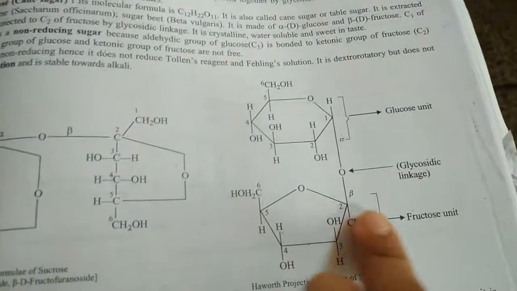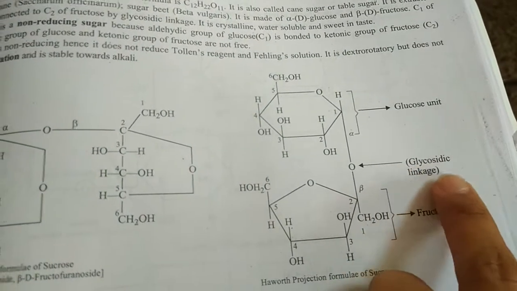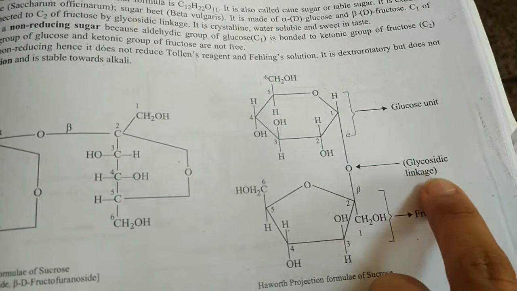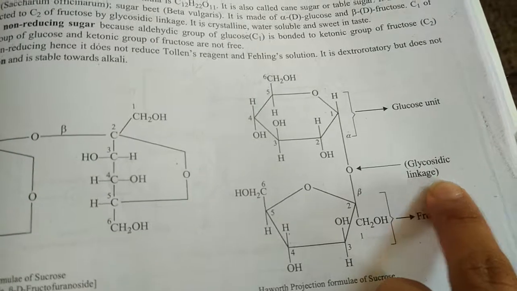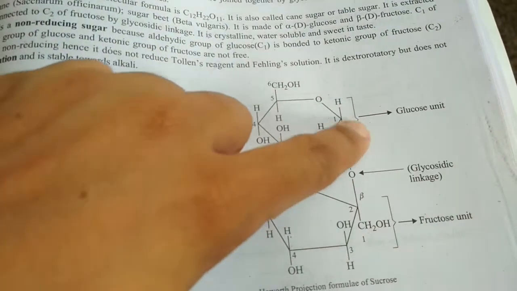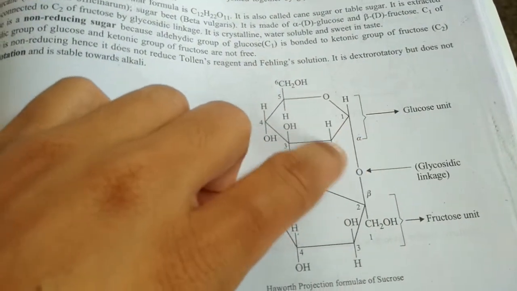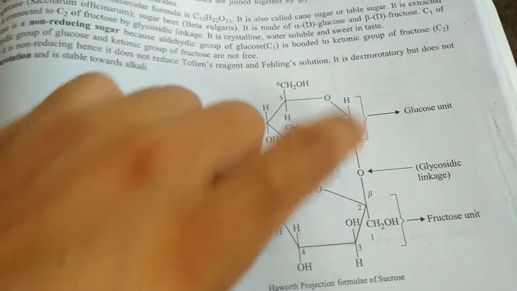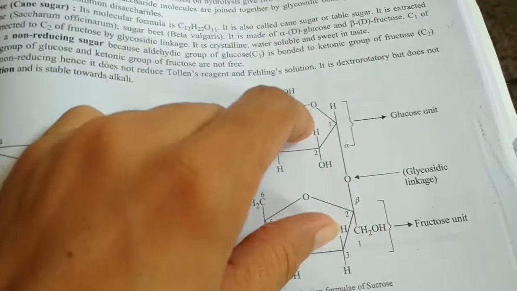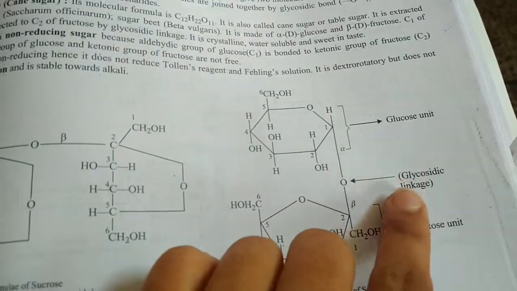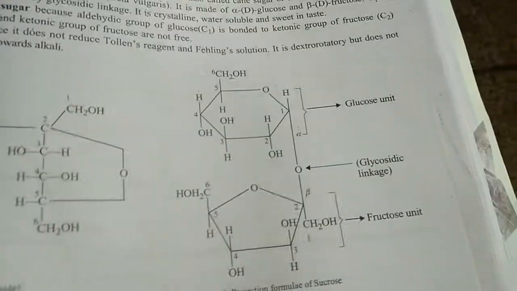Okay. Now, here is mentioned glycosidic linkage. What do you mean by glycosidic linkage? Whenever there is removal of a water molecule and formation of an oxygen bond between two rings, such kind of linkage is called glycosidic linkage.